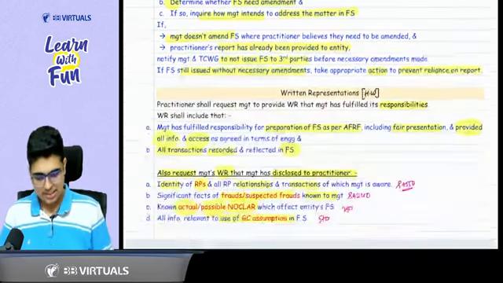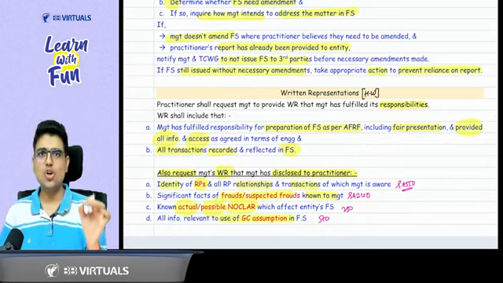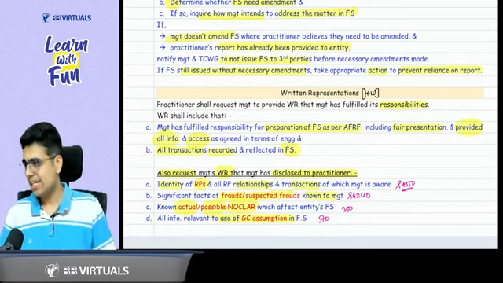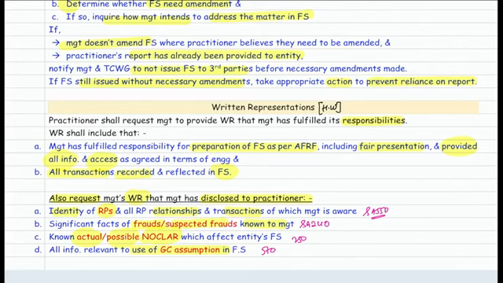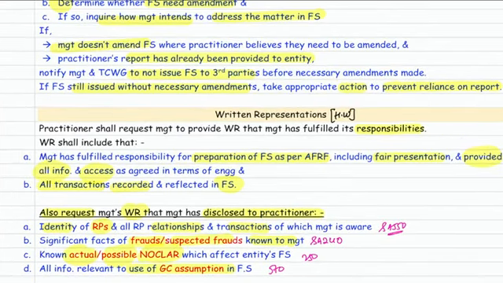Okay, sir. Similarly, for written representation, all the content is ditto the same as SA 580. Quickly read these basic points. First of all, written representation for management responsibility, preparation of FS as per applicable FRF, fair presentation, all information access to the practitioner, all transactions recorded in financial statements, written representation that they have disclosed to the practitioner.